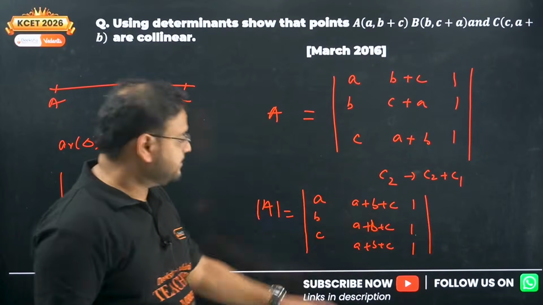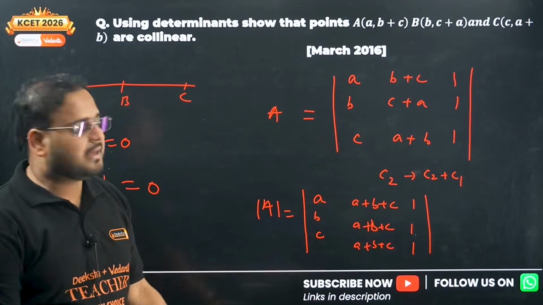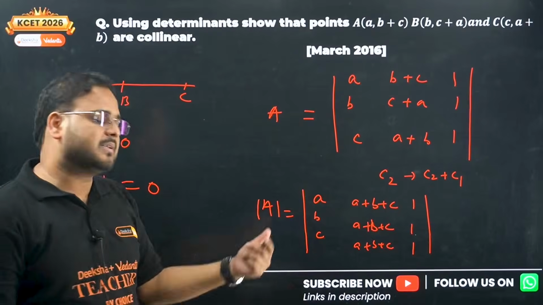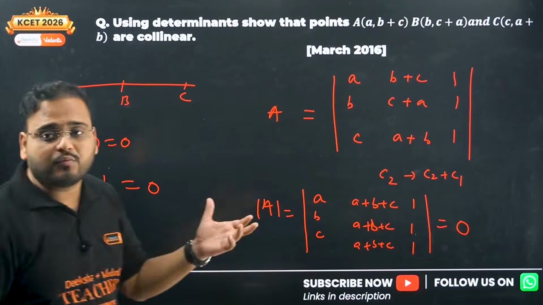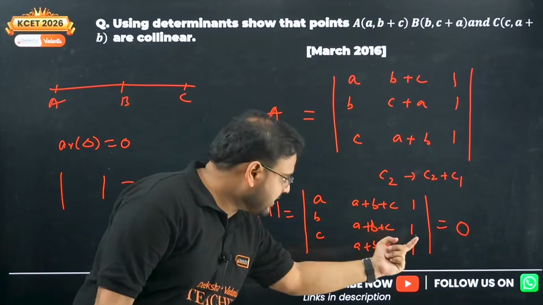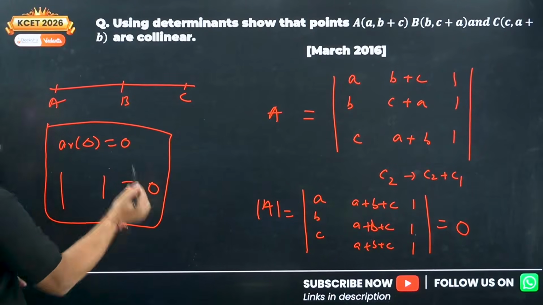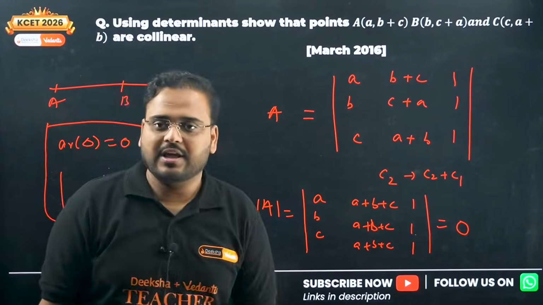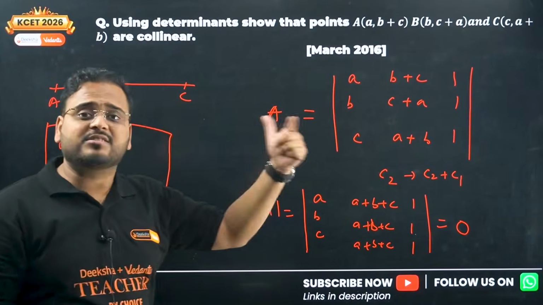Now you can check here. We have the same elements in the column. What happens because of that? Basically this becomes equal to 0. Hence we have proved that the determinant of this particular 3 cross 3 matrix is coming as 0, and that is the requirement for the area of the triangle to be 0, hence collinear. A, B, C are collinear. If you want, you can try the expansion method also and let me know if you're getting it equal to 0 or not.